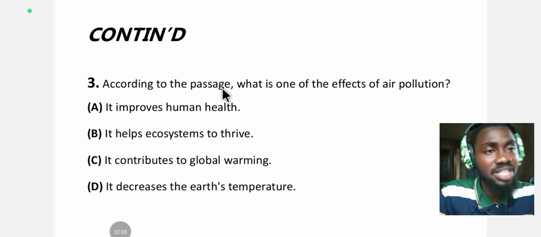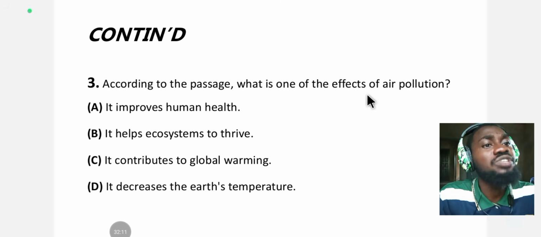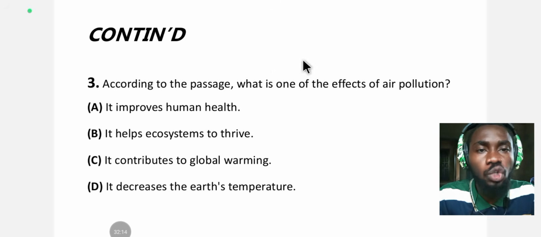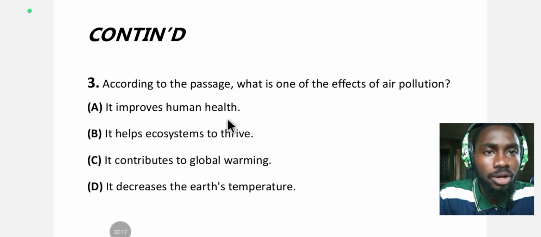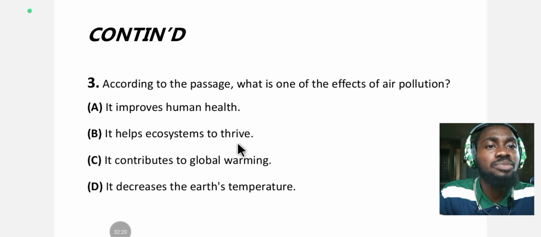According to the passage, what is one of the effects of air pollution? A, it improves human health. B, it helps ecosystems to thrive. C, it contributes to global warming. D, it decreases the Earth's temperature.